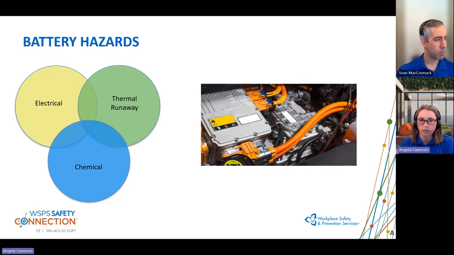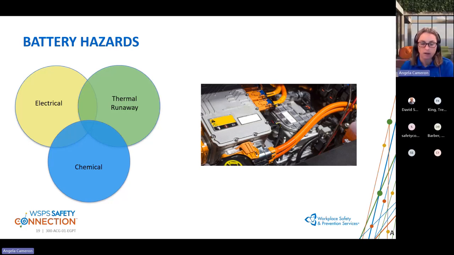You'll often hear about thermal runaway, and we'll spend some time talking about what that is, and what the risks of it being present are. And then the third piece is the chemical. So inside of the battery, there's going to be the electrolytes, and between different batteries, there's going to be different formulations for the electrolytes in there. And that is a whole other category of hazards that need to be taken into consideration. And depending on the task that's being done, the prevalence of these hazards will change.